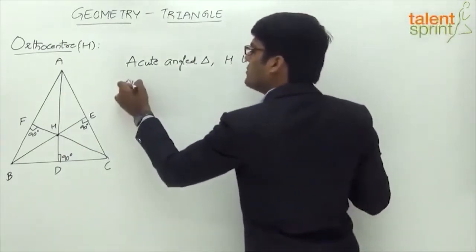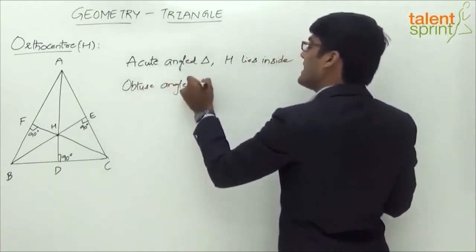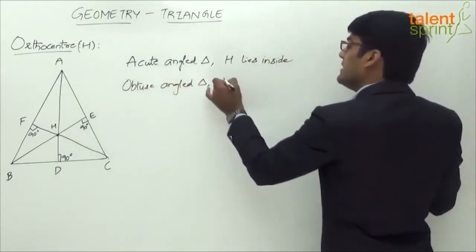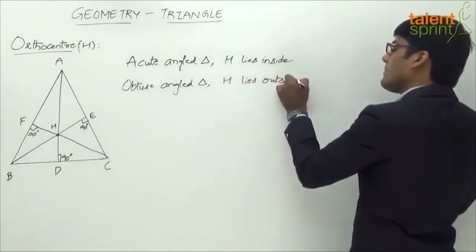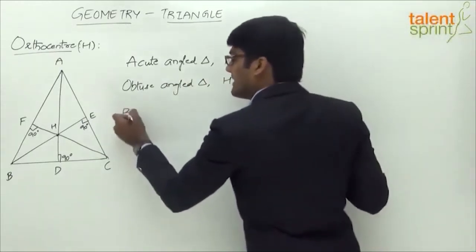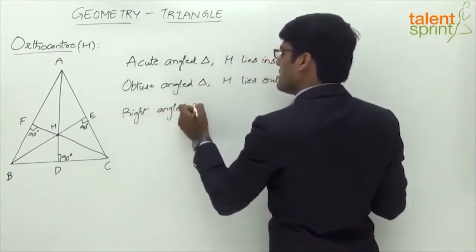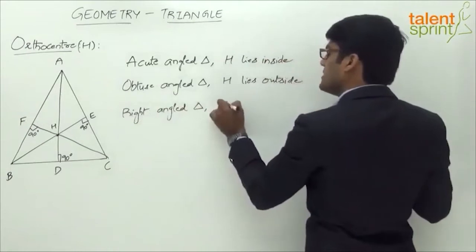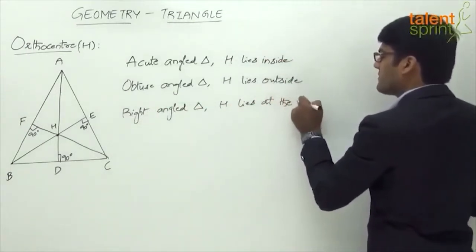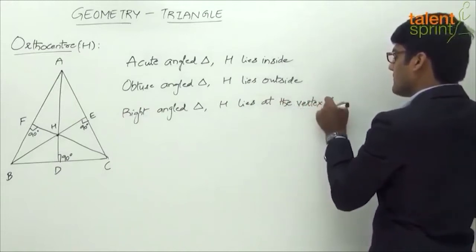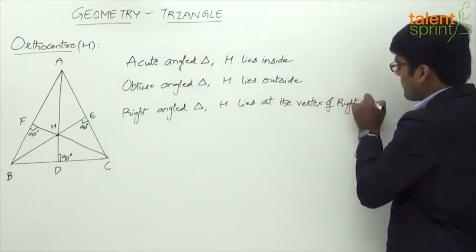For obtuse angle triangle, if one of the angles is greater than 90 degrees, then the orthocentre H lies outside the triangle. And for a right angle triangle, the orthocentre H lies at the vertex which has the right angle, at the vertex of the right angle there.